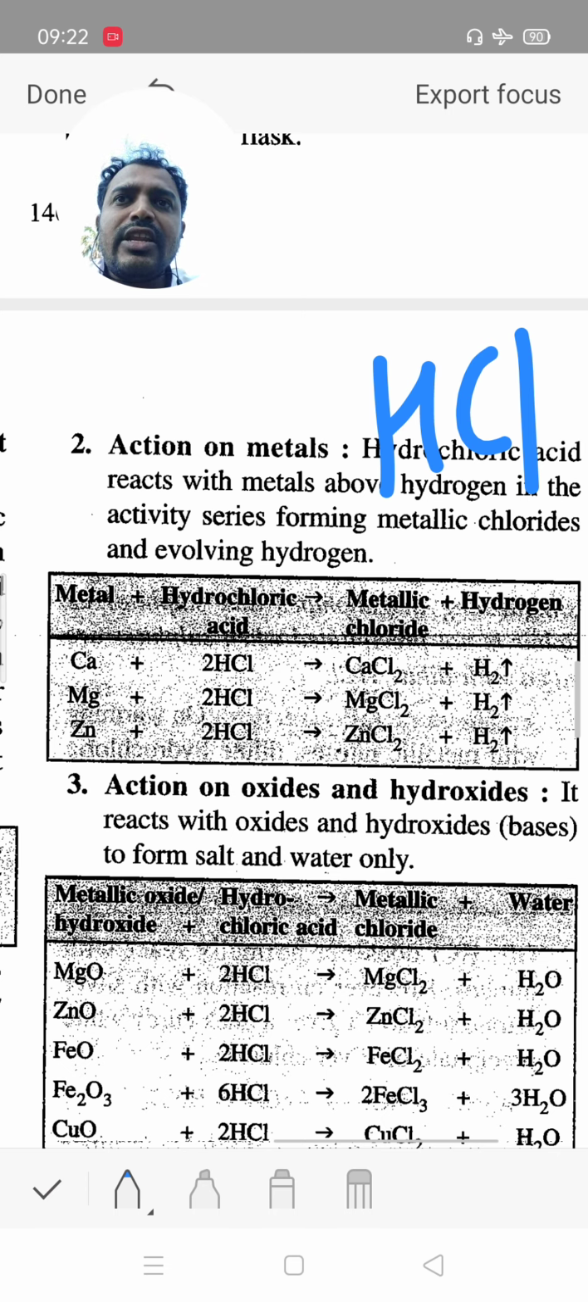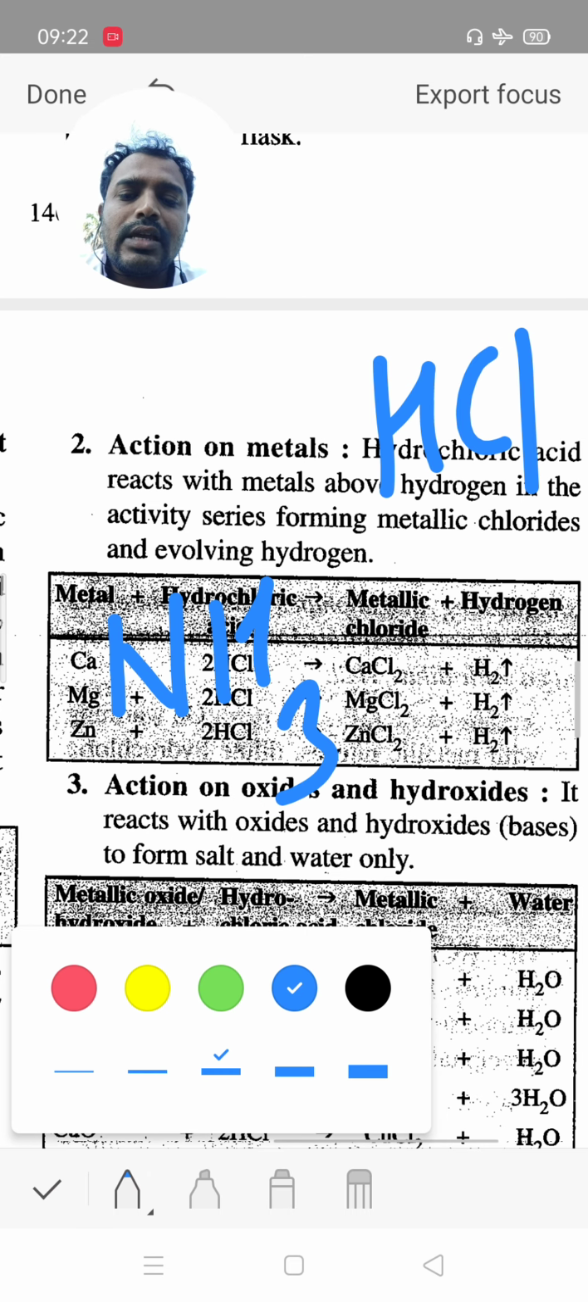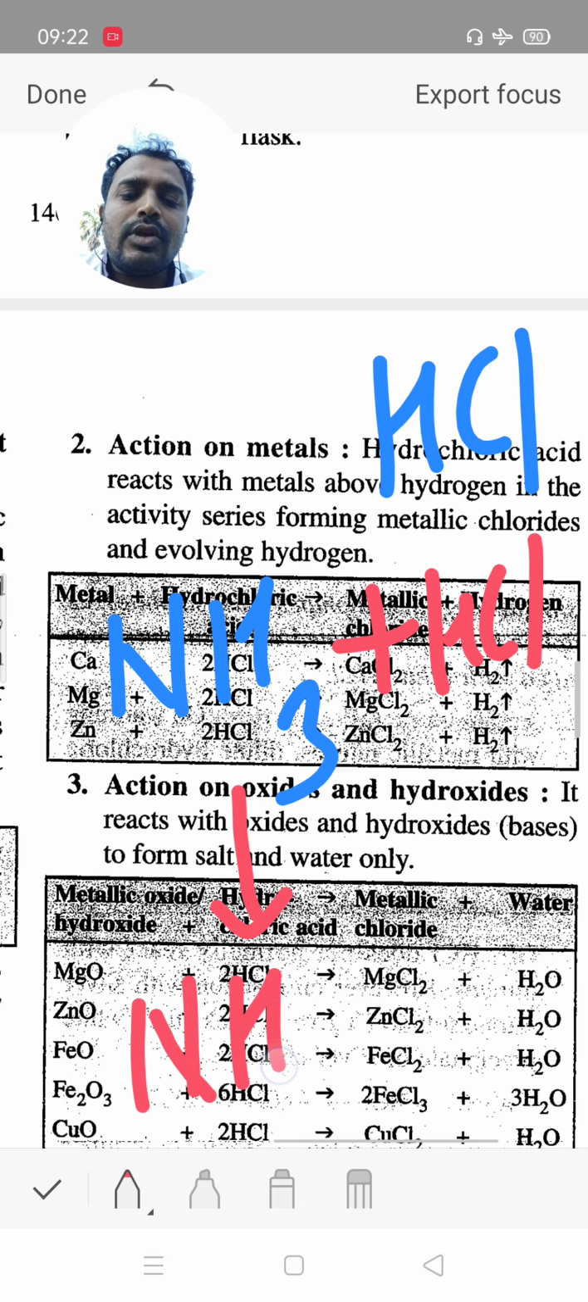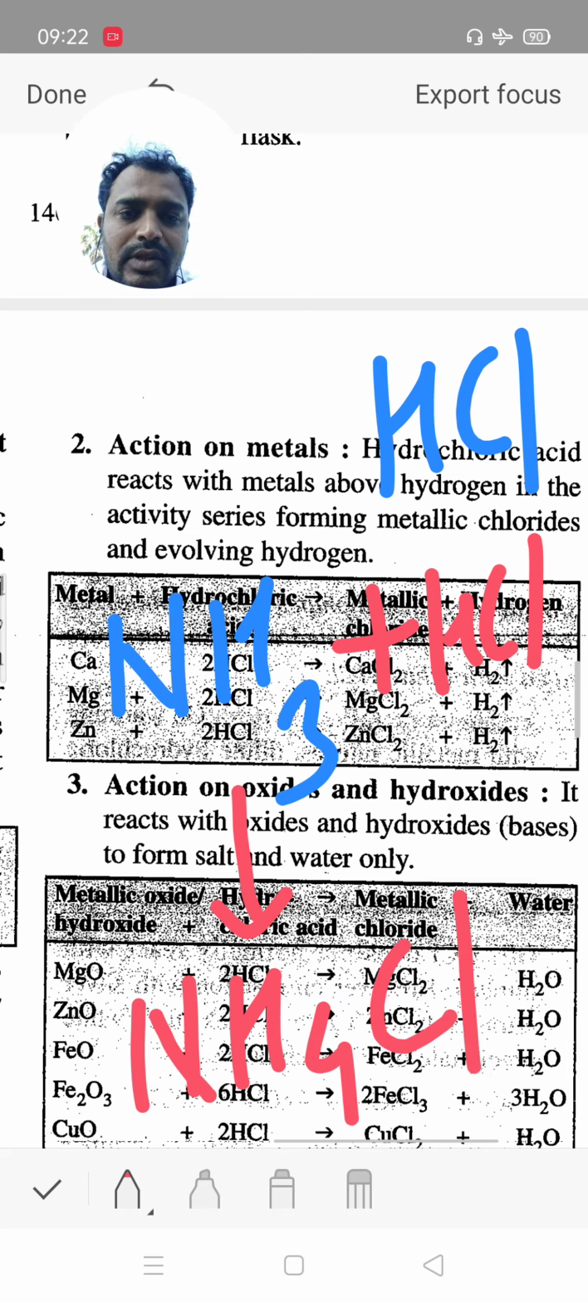In the first reaction, the preparation of ammonium chloride, suppose ammonia is in the form of gas, and it reacts with hydrochloric acid, which is also in the form of gas. When both gases react with each other, they form ammonium chloride, which is in the form of solid. When ammonia reacts with hydrochloric acid, it gives ammonium chloride, NH4Cl.